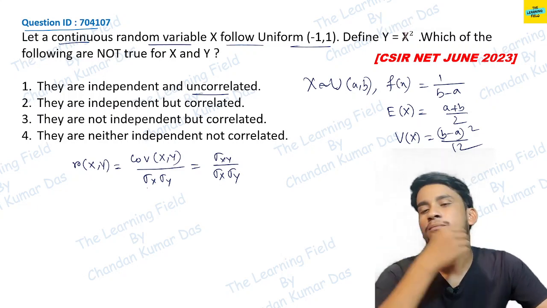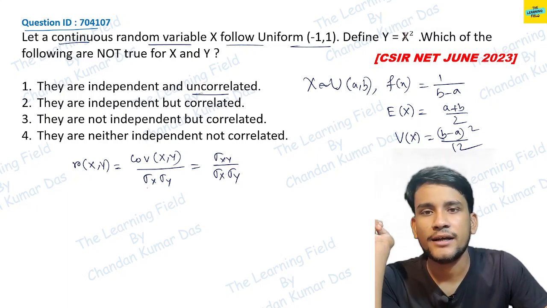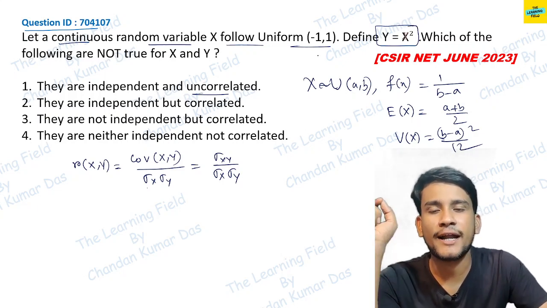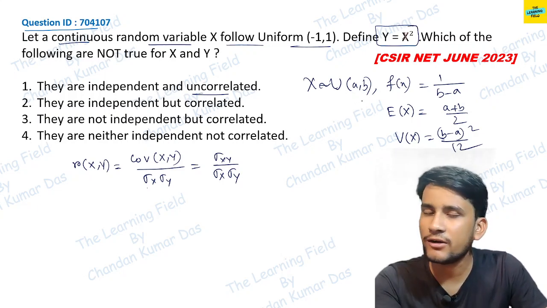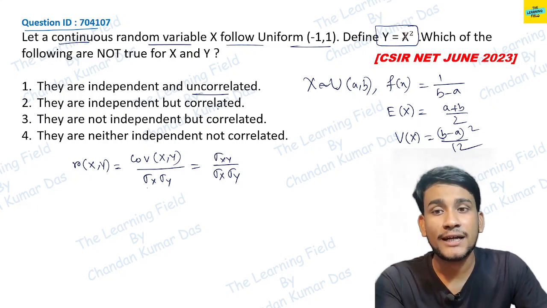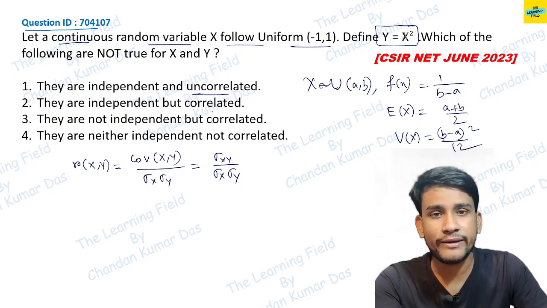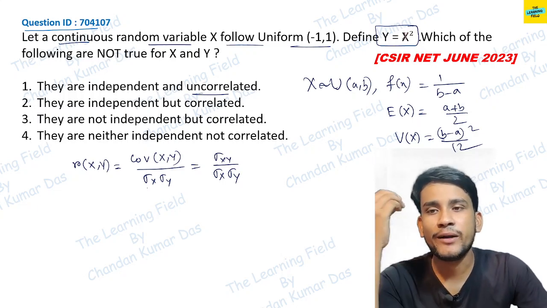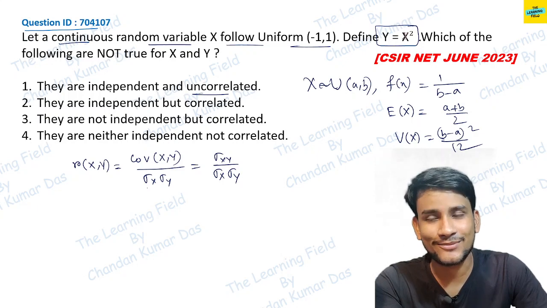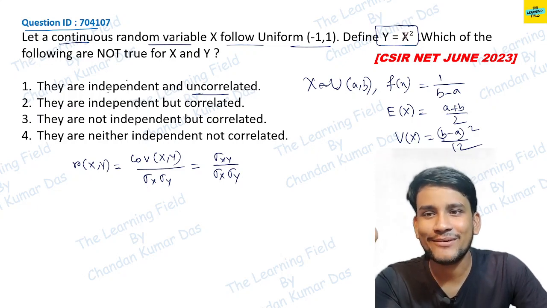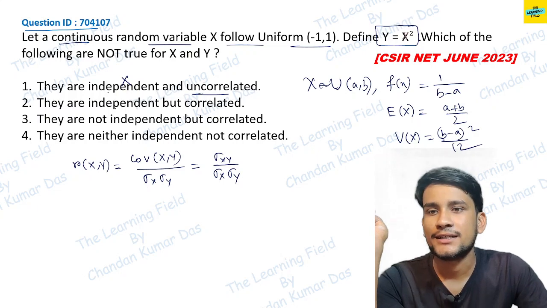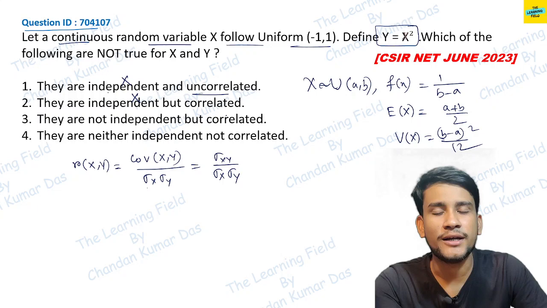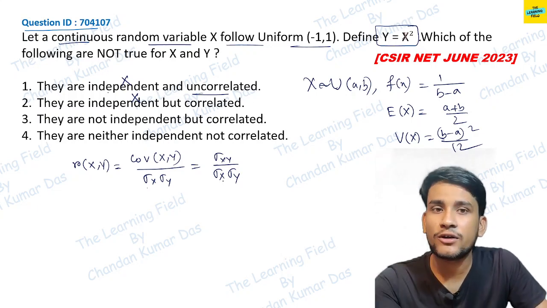Now what you have to find: this is given y equal to x square. That means the random variable y obviously depends on x. So the two random variables x and y are obviously not independent. So the independent option we discard from the options. This option is incorrect. They are not independent but correlated, so we check whether they are uncorrelated or correlated.